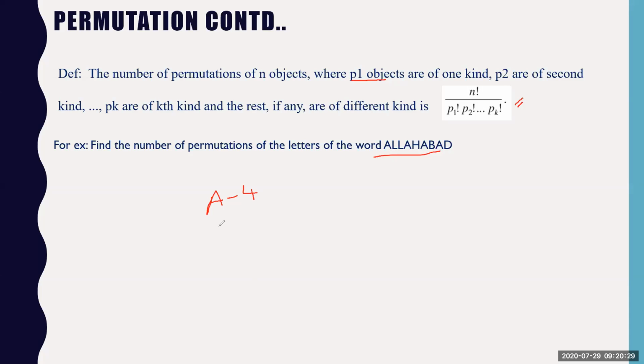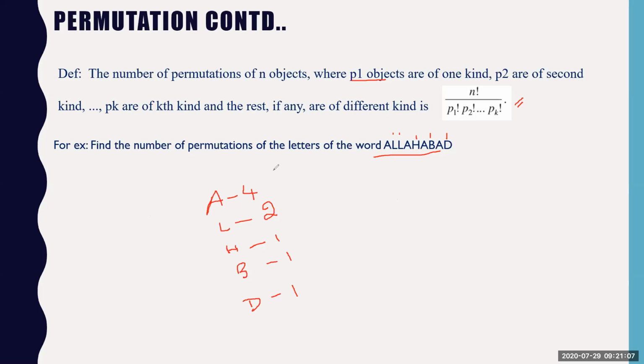Then how many letters is L? 1, 2. 2 letters is L. Then what about H? How many H is there? 1. Then we are left with B. So B also we have 1. Then D also we have 1. 1, 2, 3, 4, 5, 6, 7, 8, 9. Yeah. So 9 letters we have identified.